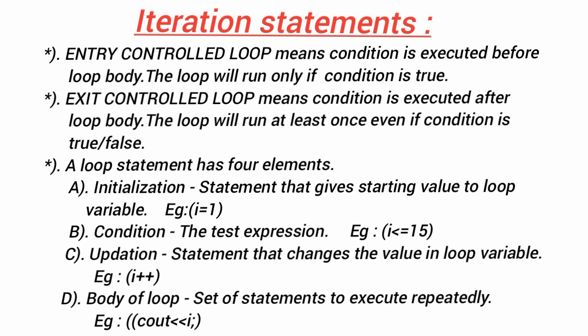Example. Next is updation, a statement that changes the value of the loop variable. Example. Next is body of loop, a set of statements to execute repeatedly. Examples are given here.